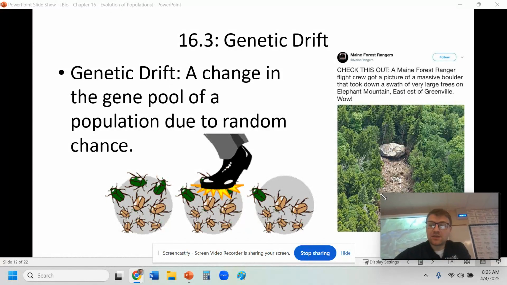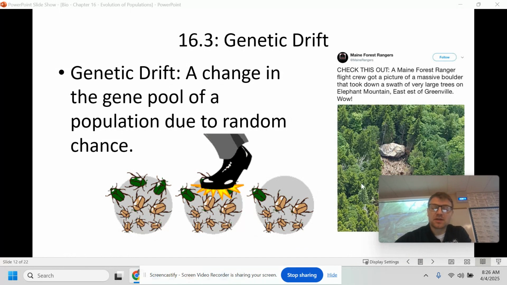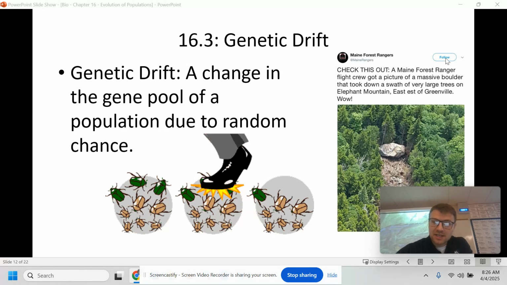All right, hello everyone. This is going to be the third section in chapter 16. This is where we're going to talk about something called genetic drift. This is where there's more of a randomization or a different type of evolution in populations that we typically see.